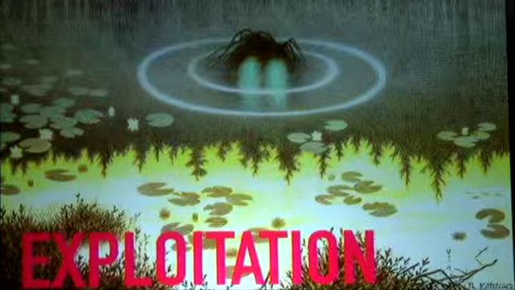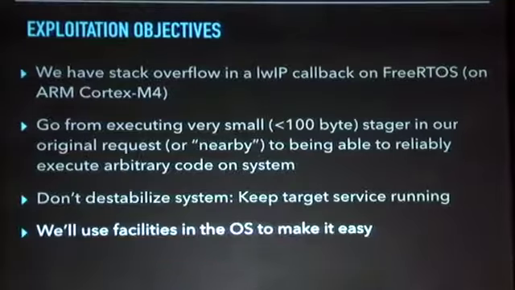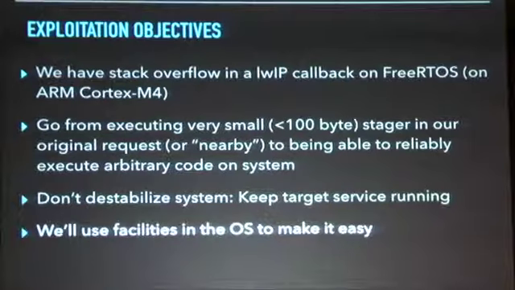So let's talk about exploitation. Let's look at an example end-to-end in this context. The example I chose is an overflow and a callback on FreeRTOS on an ARM Cortex-M4. We're going to go from executing a small stager in the original request, or nearby, as we saw we could always put it elsewhere in memory, to being able to execute arbitrary code on the system. Our goal here is not to destabilize the system. We want to keep the target service running. And we're going to use the facilities that the operating system provides to make this easy.